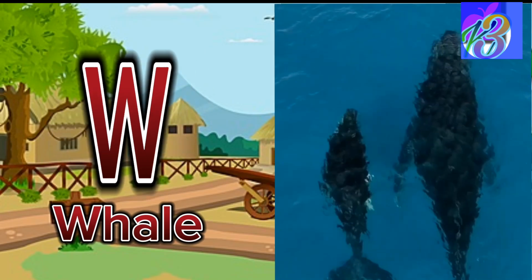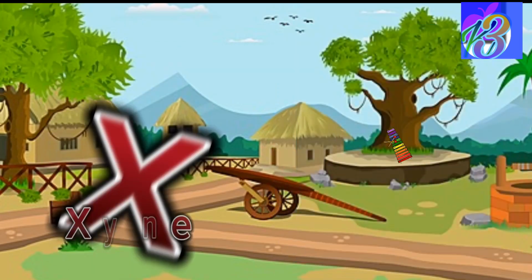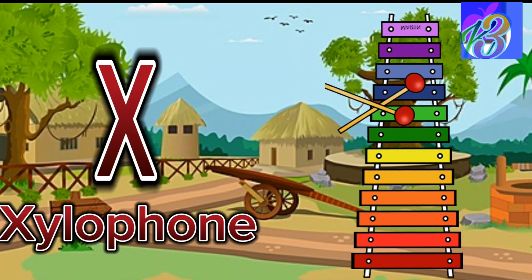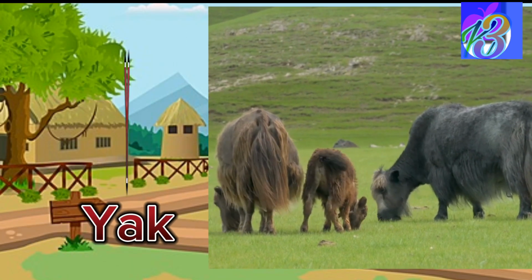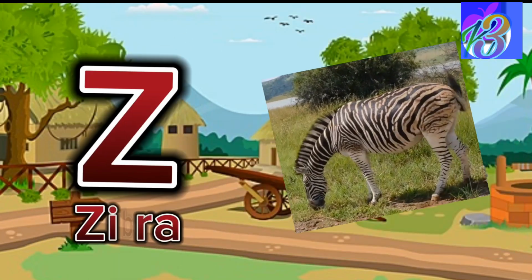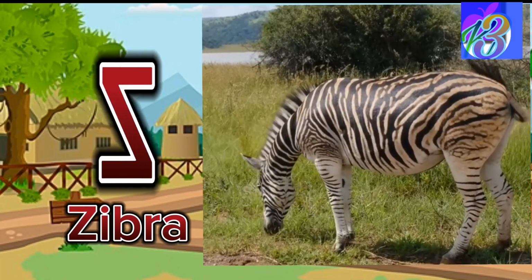W is for whale, splashing in the sea. X is for xylophone, with notes of glee. Y is for yak, with a shaggy coat. Z is for zebra, with stripes that flow.